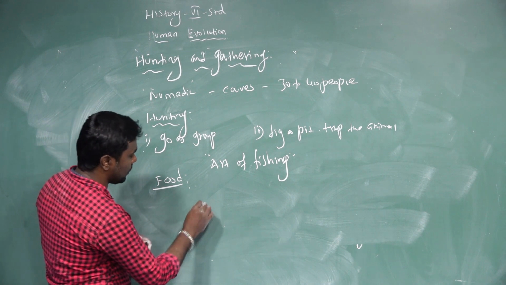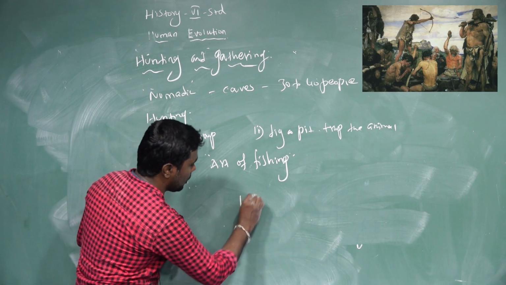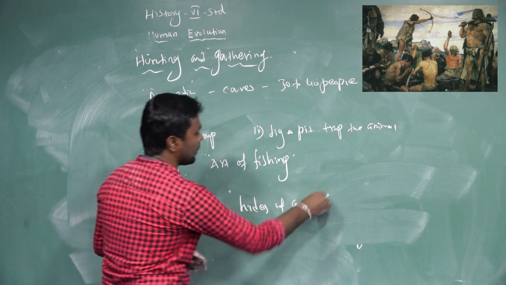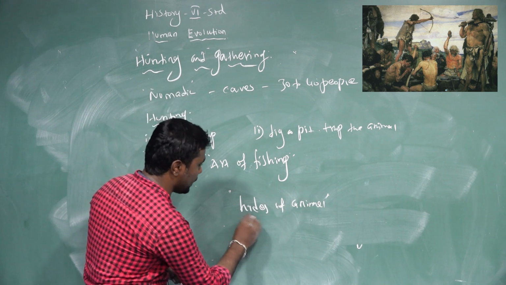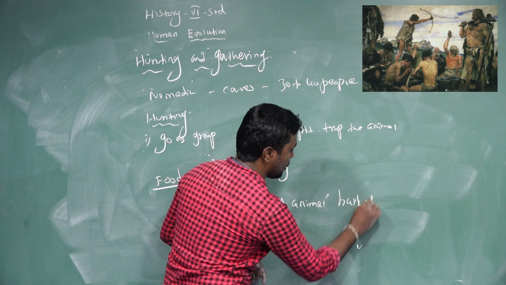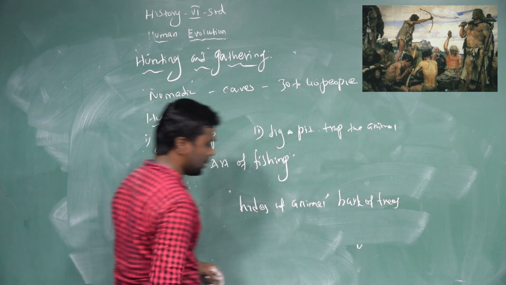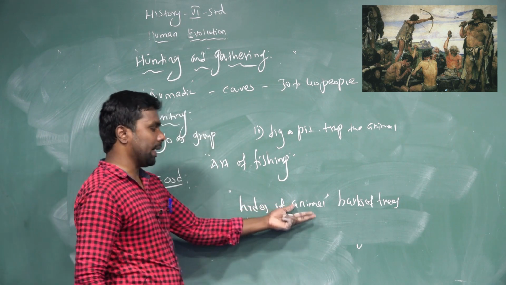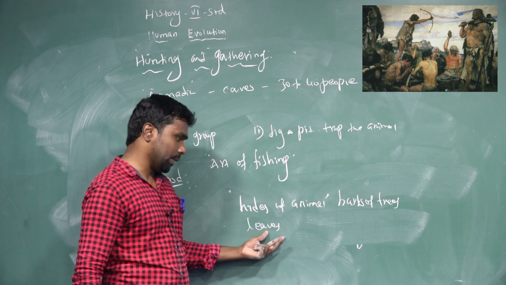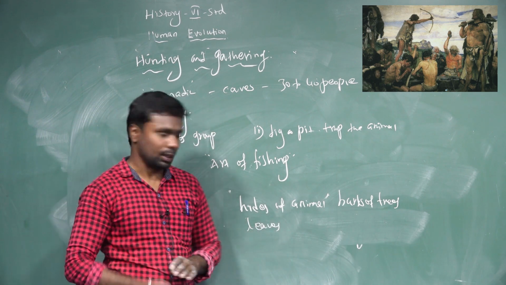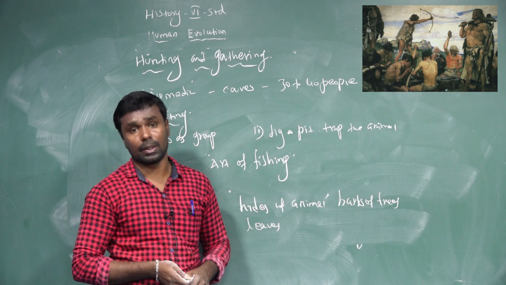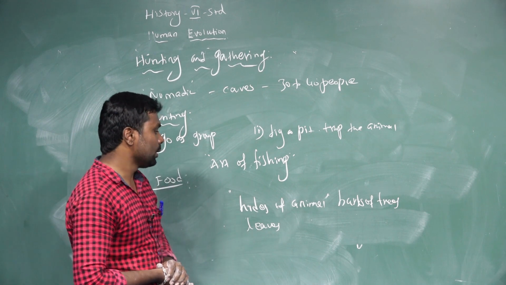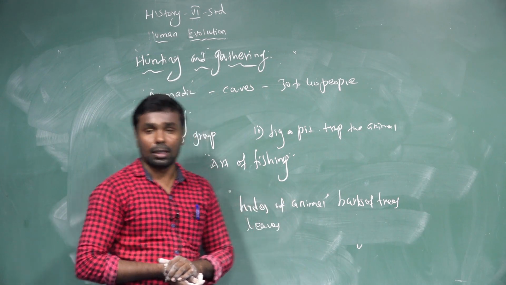They wore hides of animals, that means skin, barks of trees and leaves for protecting their bodies from winter. So humans began hunting for satisfying their need of food.